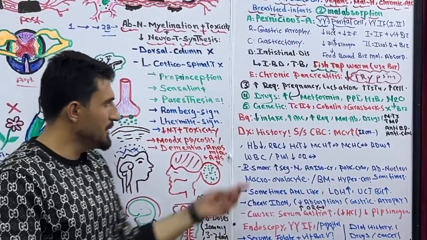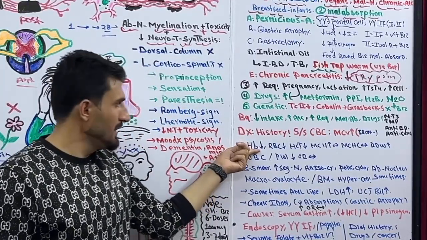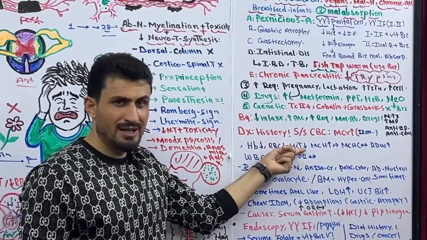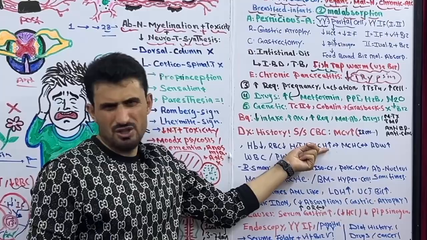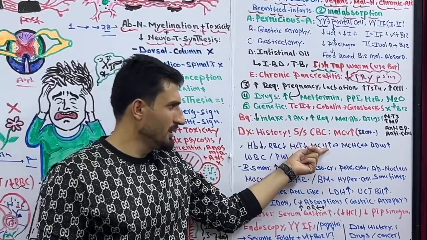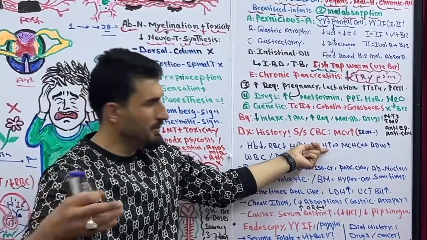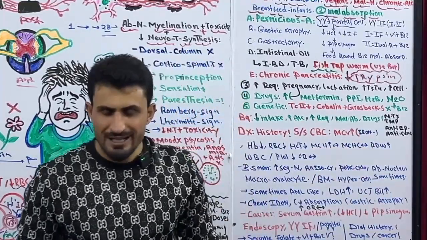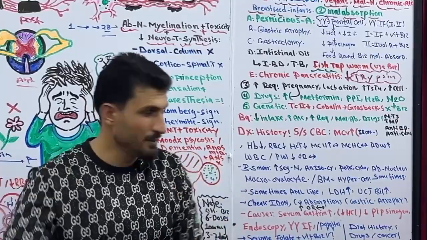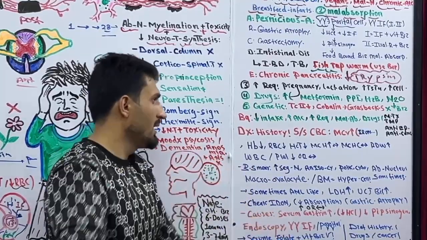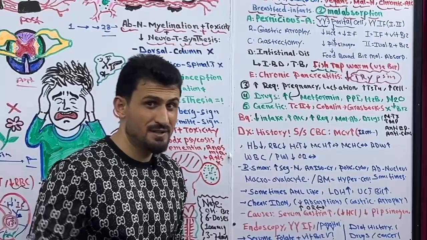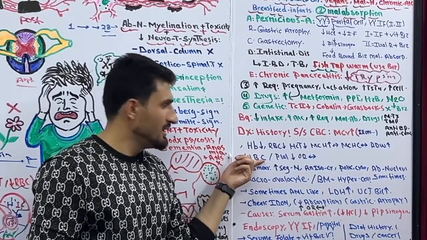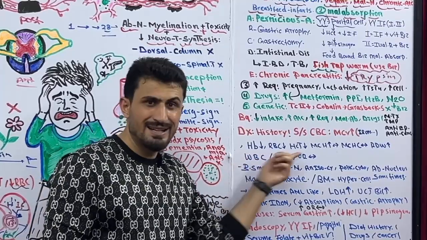Plus, in the CBC you will find a low hemoglobin level. Hemoglobin decreases, RBC decreases, hematocrit decreases. MCH most of the time will be high or normal, because the production of hemoglobin is normal. And RDW is increased. It means you will find different sizes of RBCs. Some of them will be small, some of them will be large, and we discussed this in iron deficiency anemia also. Plus, sometimes you will find low WBC and low platelet levels, and most of the time they will be normal.